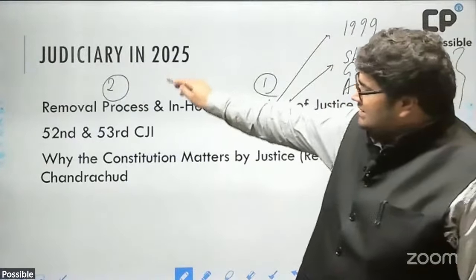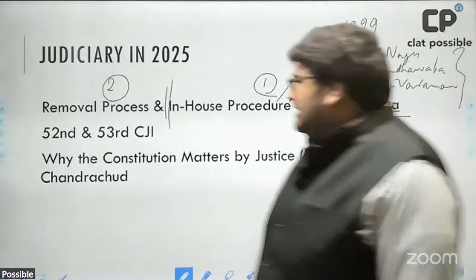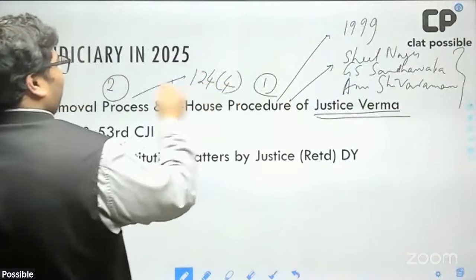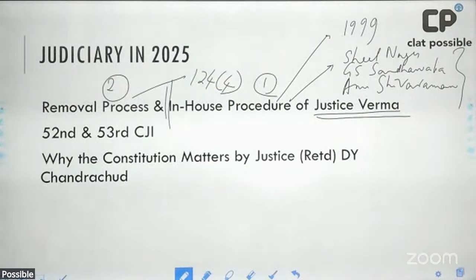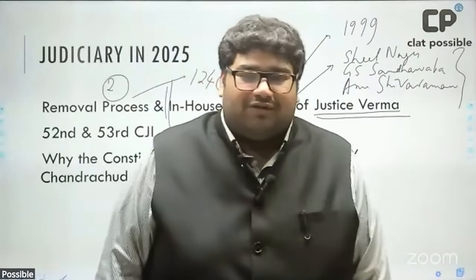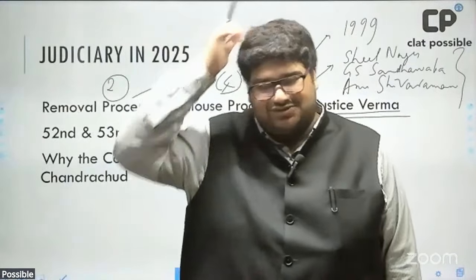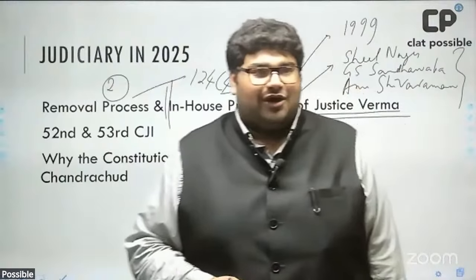Now, separate from this is the removal process. Now, the removal process is provided in Article 124, Clause 4 of the Constitution. Okay, and the same process applies to the Supreme Court judges, to High Court judges, to the Chief Election Commissioner, as well as to the Comptroller and Auditor General of India. Okay, so who has the power of removing a judge of the Supreme Court or of the High Court? It is only Parliament, right? So Parliament has to present an address to the President, who then issues the order for removal.